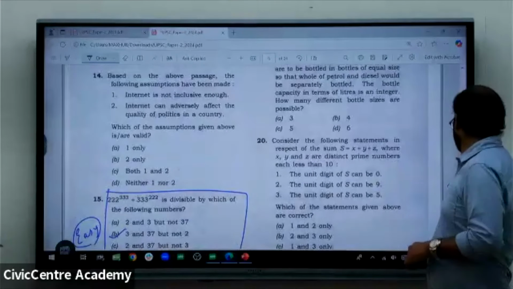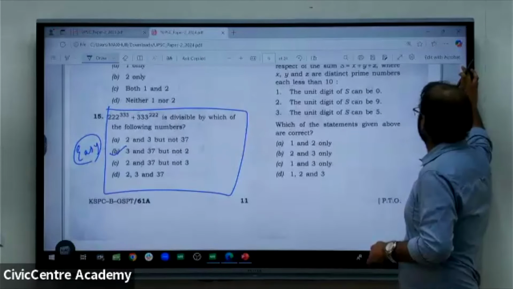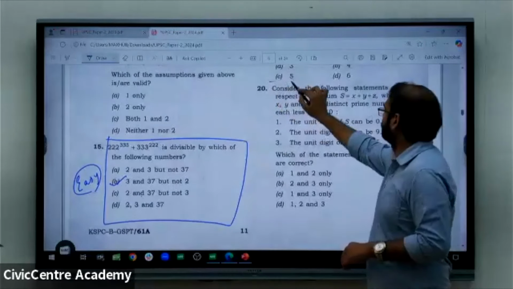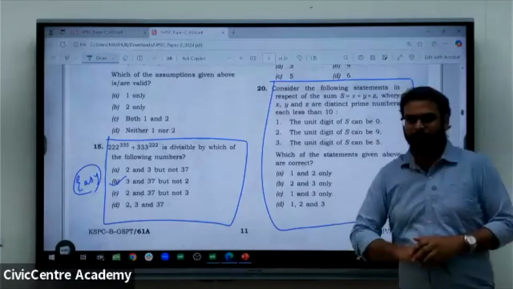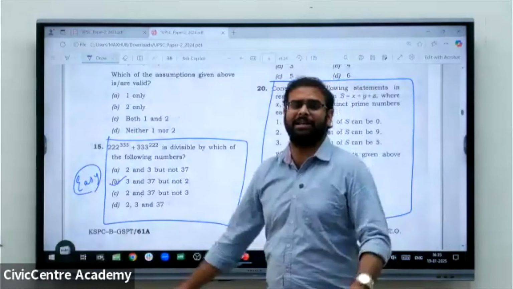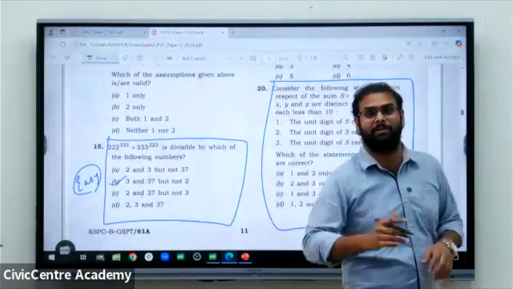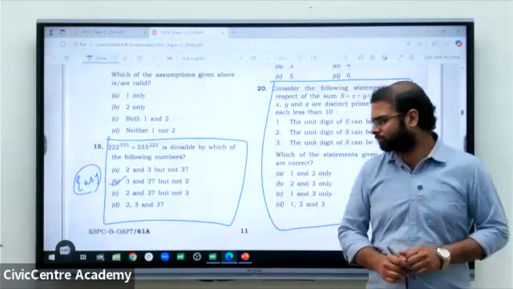Similarly, even looking into this particular question. It is said that x, y, z are 3 distinct prime numbers that are less than 10. So what are the different prime numbers that are less than 10?